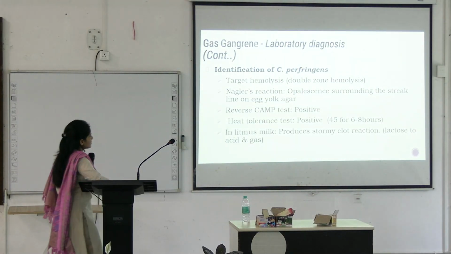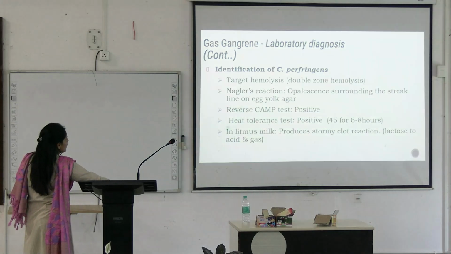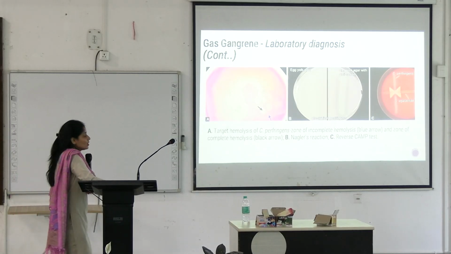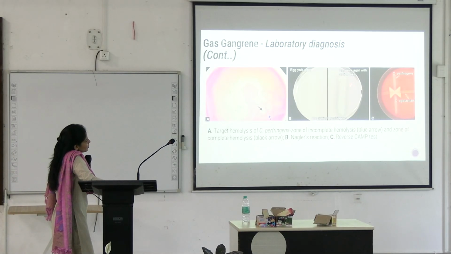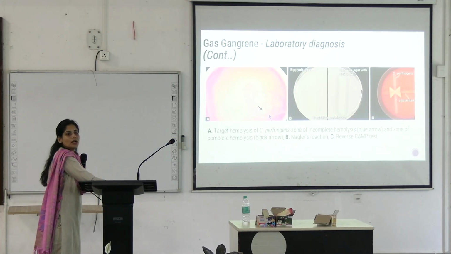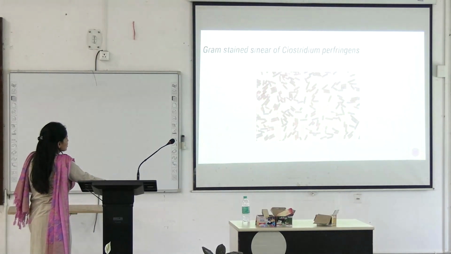Then there is Nagler's reaction. You will see opalescence surrounding the streak line on the egg yolk agar. Can you see this opalescence? And this is because of the alpha toxin. And when you add anti-alpha toxin to this, you will see the zone of inhibition also. So it shows that this is because of alpha toxin. This opalescence that you are seeing is because of the alpha toxin on egg yolk agar. This is known as Nagler's reaction.